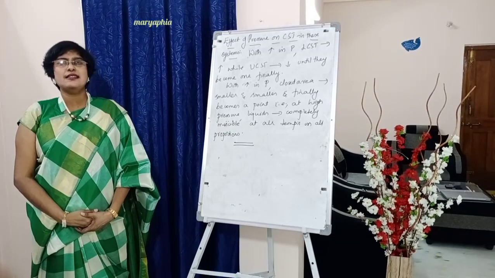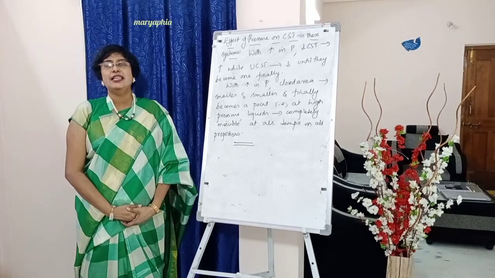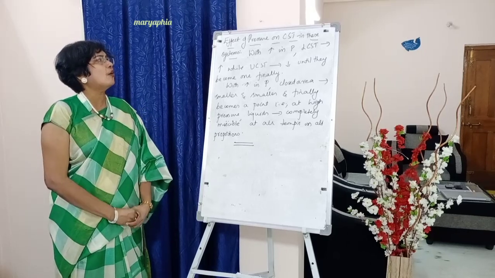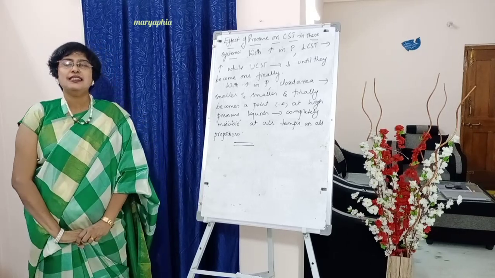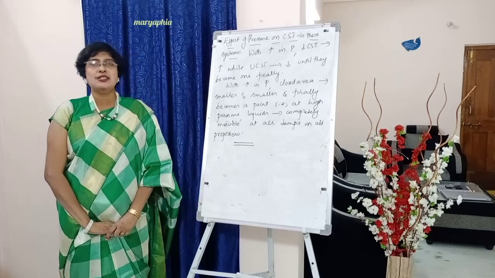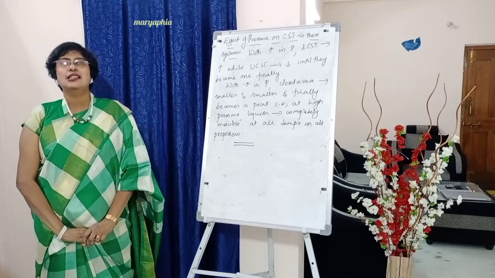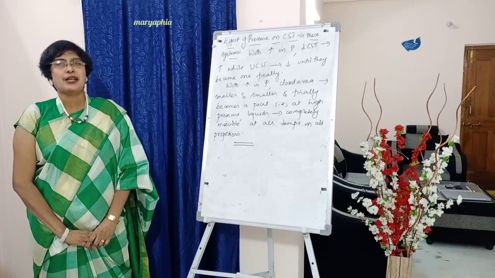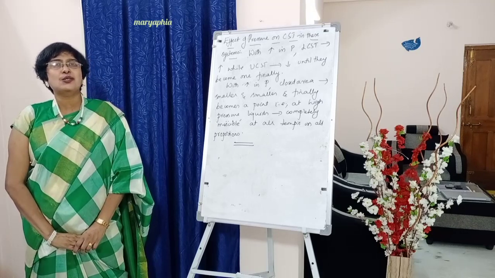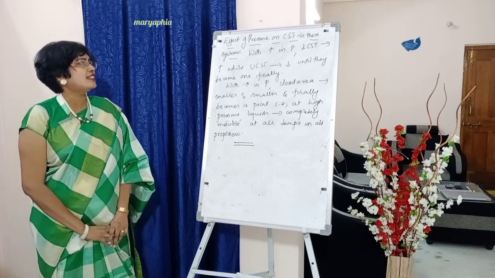Below write down, students, effect of pressure on CST in these systems. In these systems means which have both LCST and UCST. Okay, write down. With increase in pressure, LCST gradually increases and UCST gradually decreases.